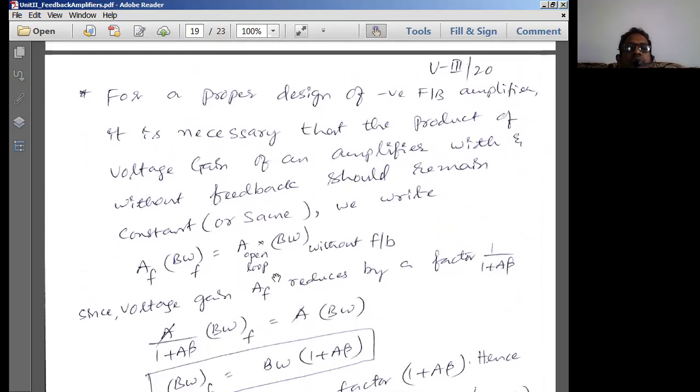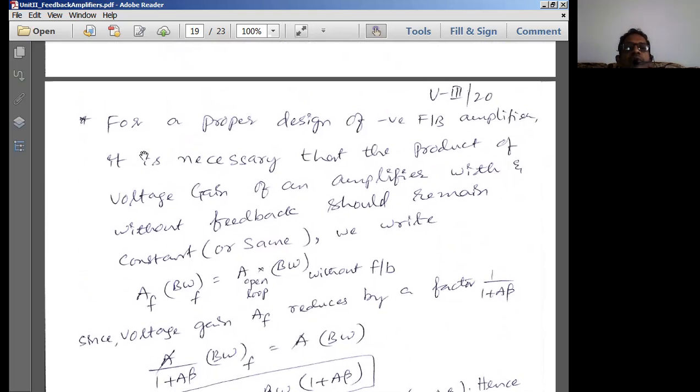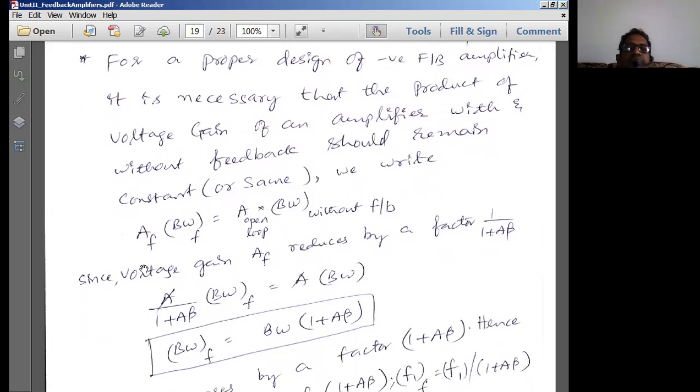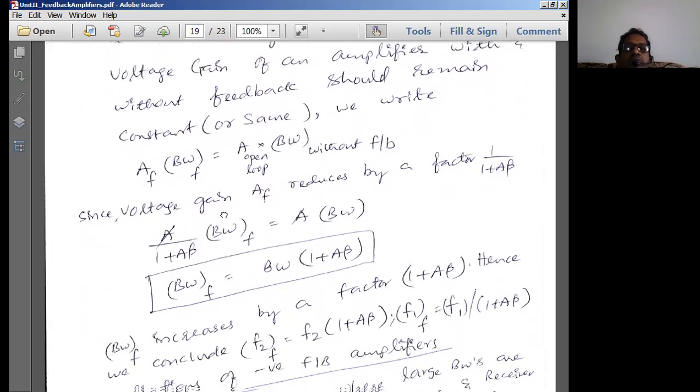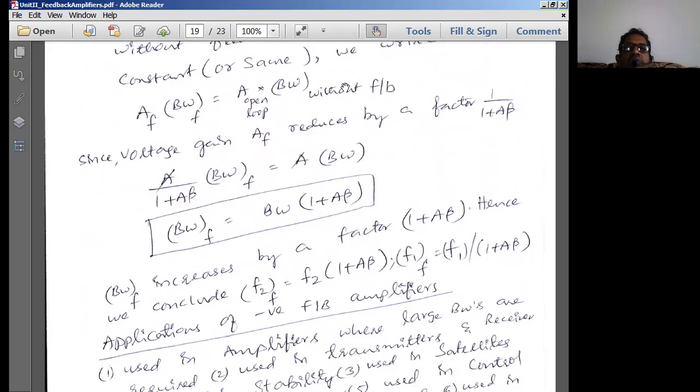Now we have to prove how it is going to increase. Now for a proper design of a negative feedback amplifier, there is a condition. It is necessary that the product of voltage gain of an amplifier with and without feedback should remain constant. That means the gain bandwidth product of an amplifier should compulsorily be the same before and after the feedback connection. Now we'll hold on that particular condition to find out the bandwidth of an amplifier.